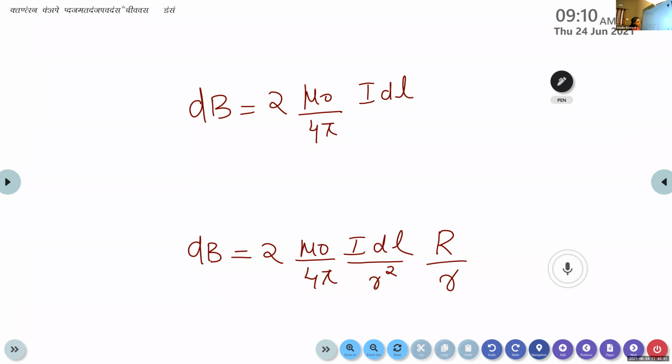Here r square and r become r cube. So we have dB is equal to 2 into mu 0 by 4 pi IDL R divided by r cube.